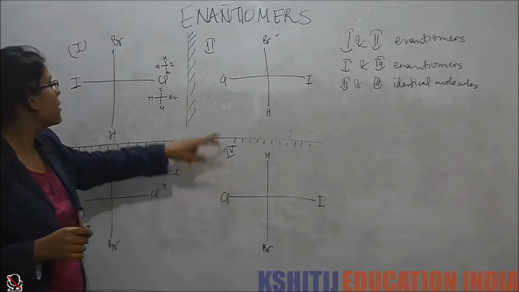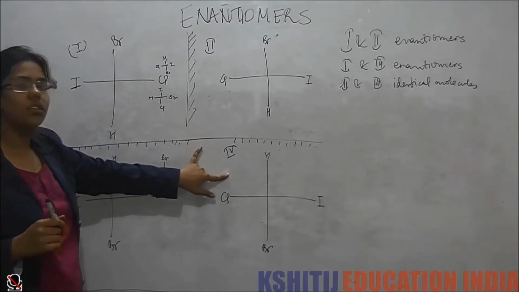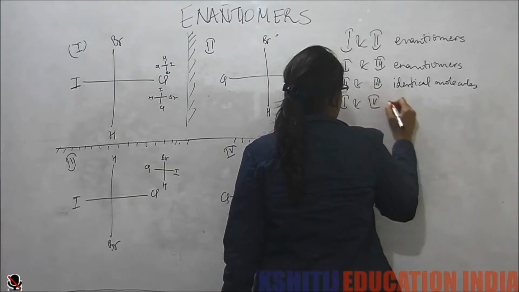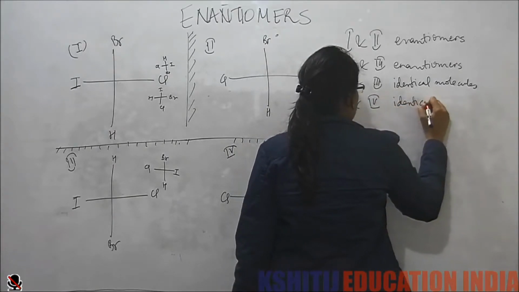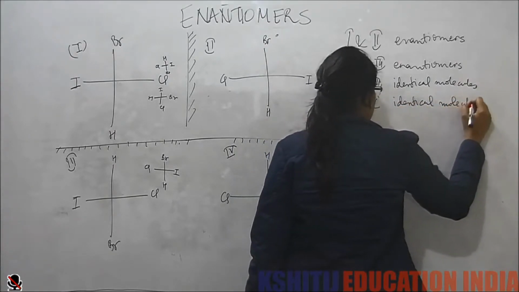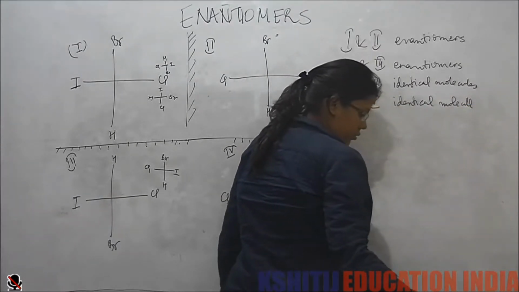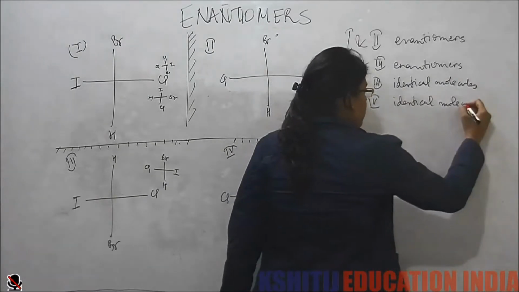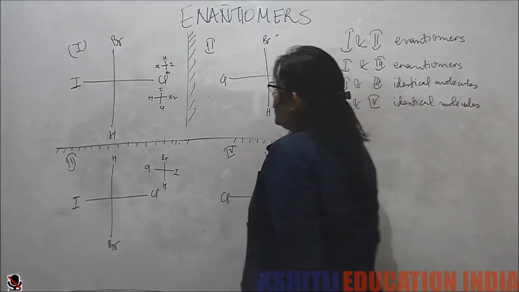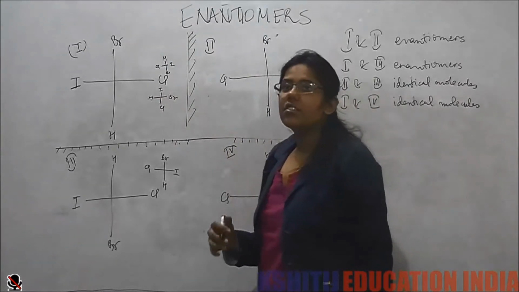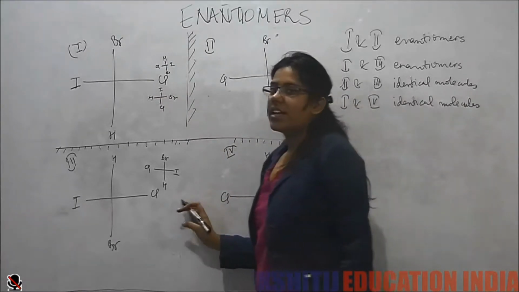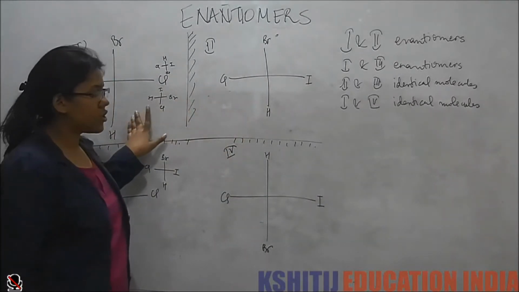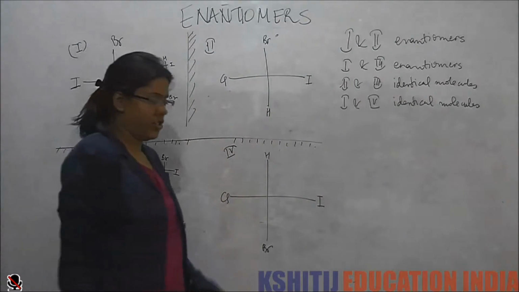So that means that first and fourth are identical molecules. These things are relatively easier to see in Fischer projection than the perspective projection. So for working with enantiomers, we are going to use Fischer projections.